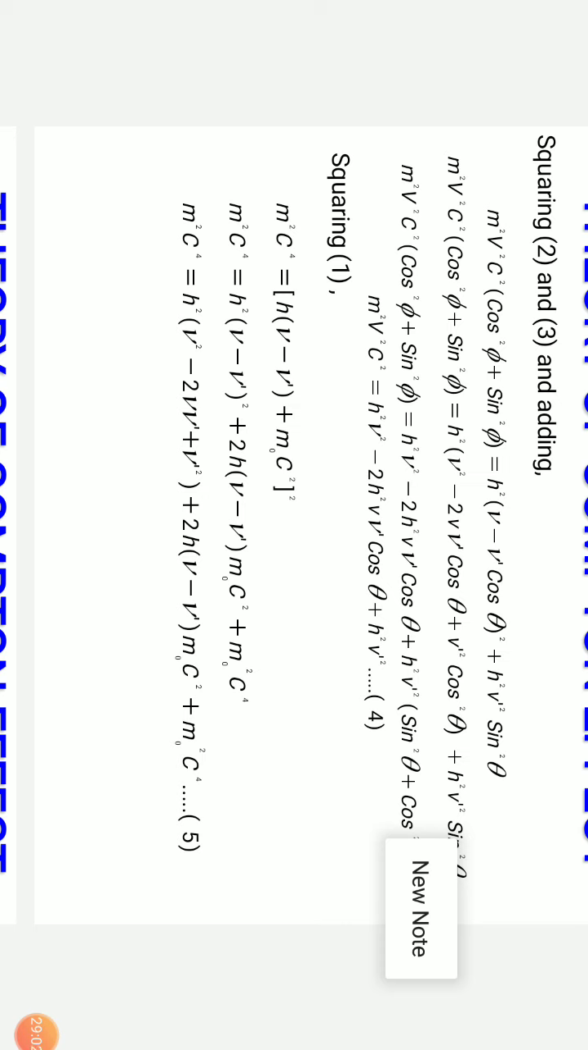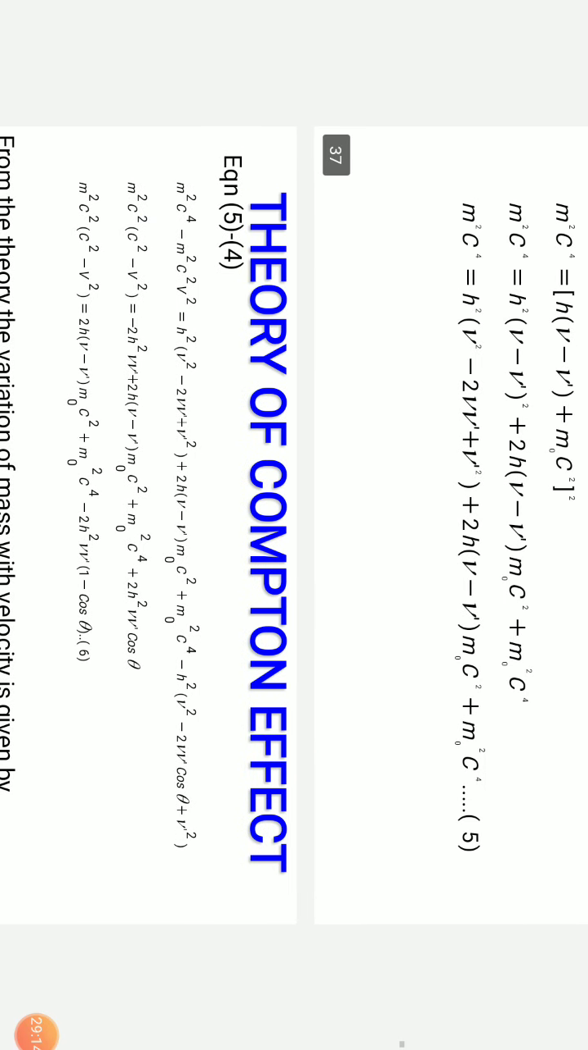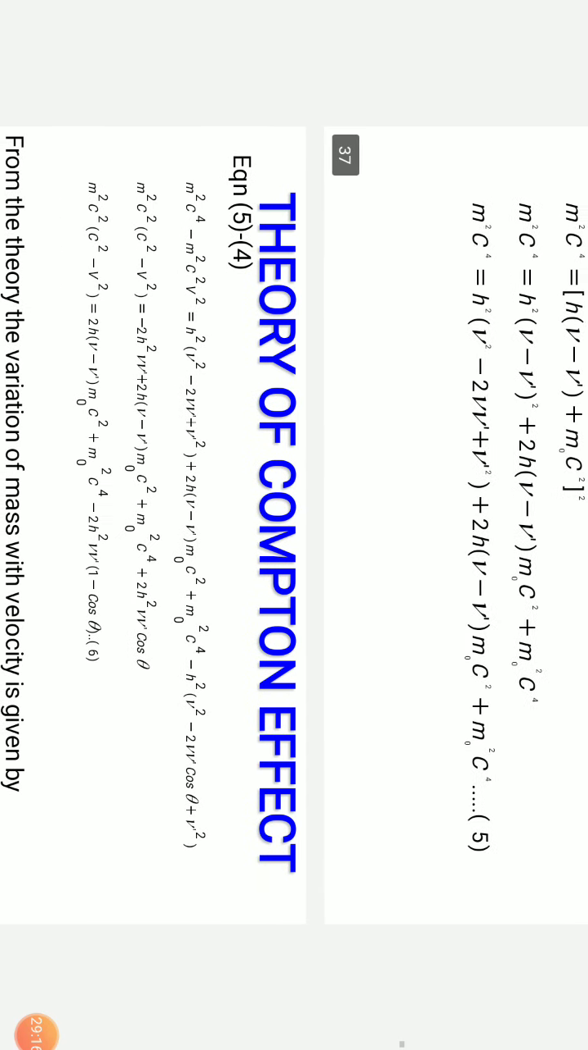So m square c power 4 equals h square into (nu square minus 2 nu nu dash plus nu dash square) plus 2h into (nu minus nu dash) m naught c square plus m naught square c power 4. So this is equation 5 and this is equation 4. Now what are we going to do? We are going to subtract 5 from 4. When we subtract, what do we get?